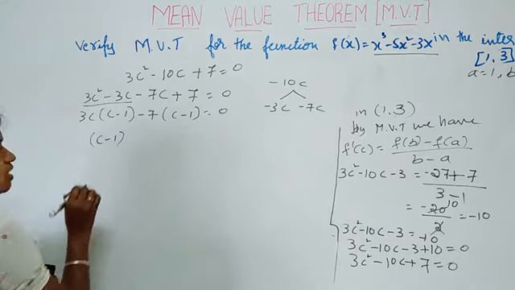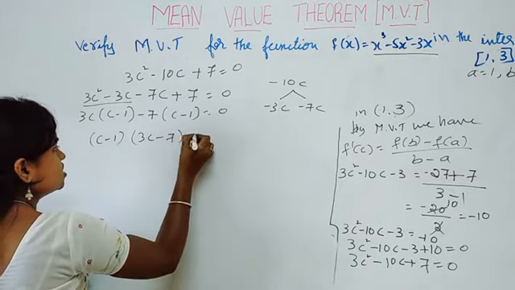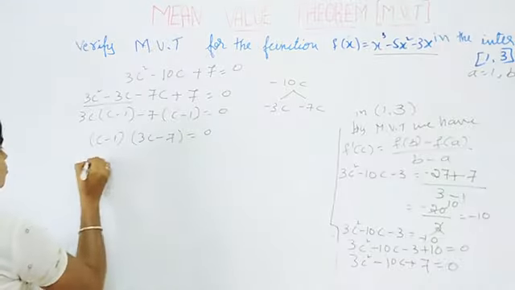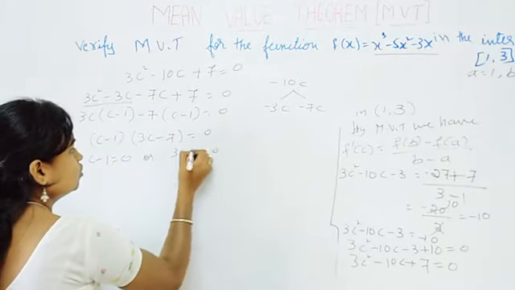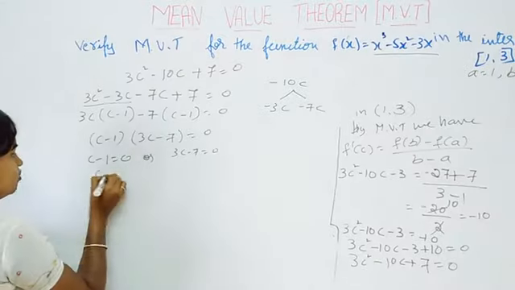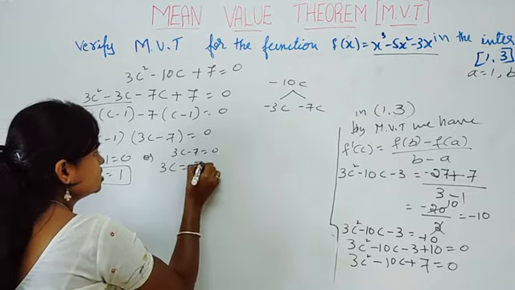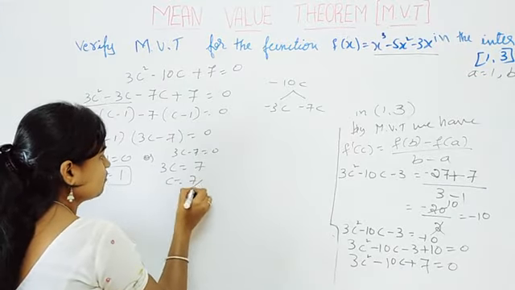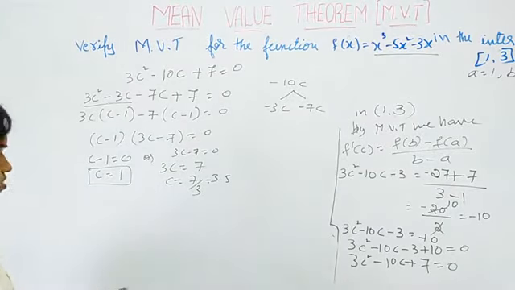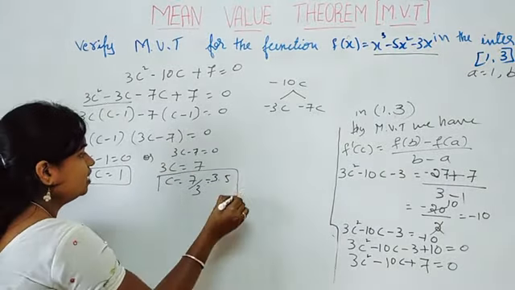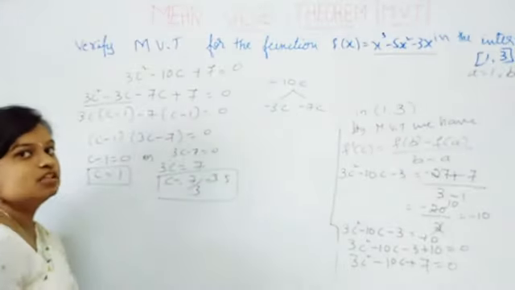Again, take c minus 1 as a common factor, the remaining is 3c minus 7, giving c as 1 and c as 7/3.